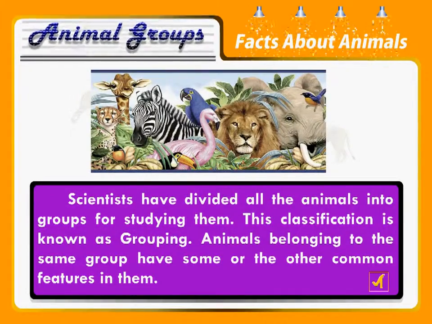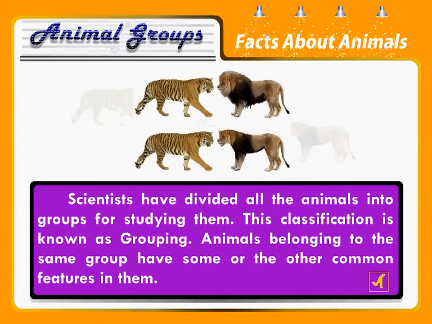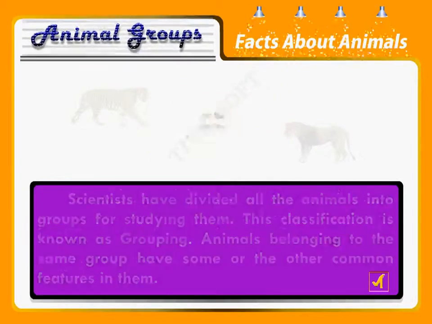Animal groups. Scientists have divided all the animals into groups for studying them. This classification is known as grouping. Animals belonging to the same group have some or the other common features in them.